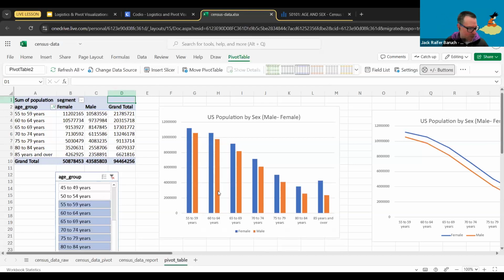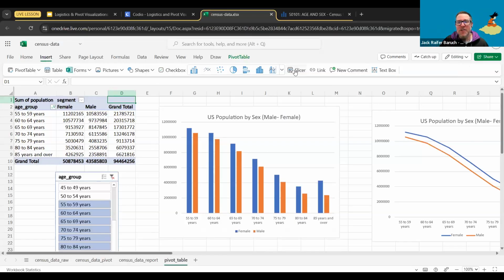Yeah, you're right. Slicer is in filter. Thank you. Here's the slicer, by the way. In the insert, here's the slicer. So if pivot table doesn't work, go to insert, and slicer should pop up over here.